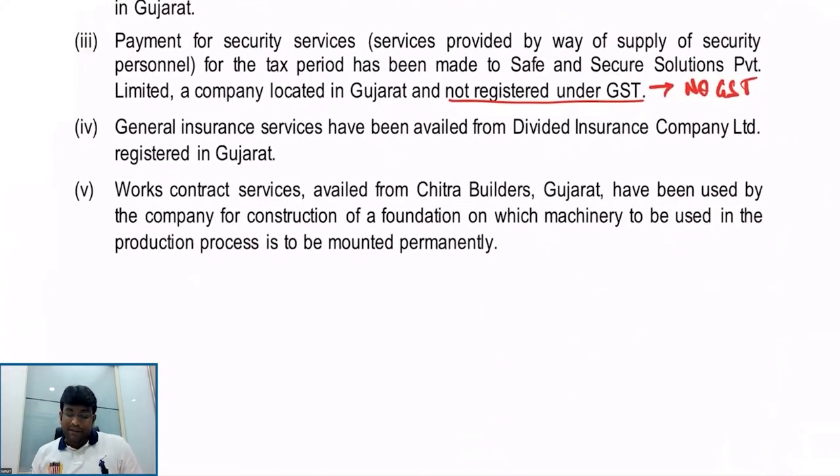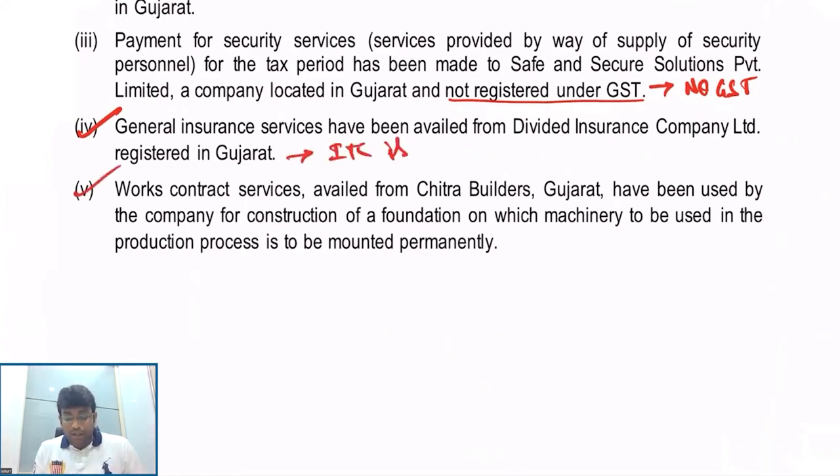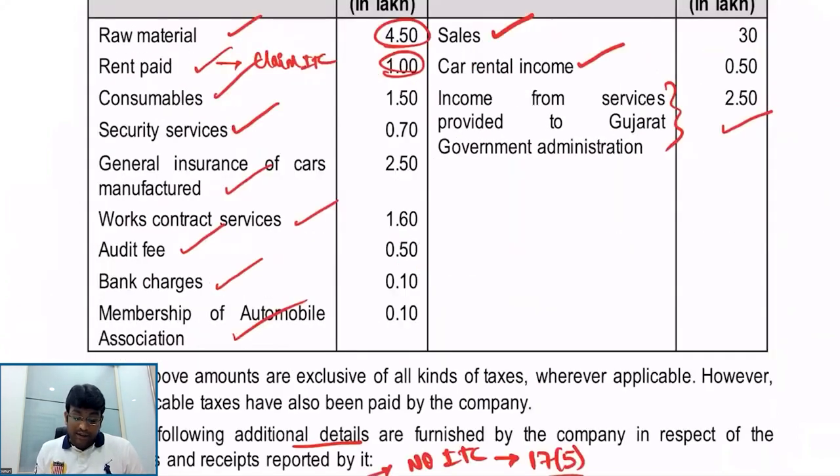General insurance service has been availed from Dividend Insurance Company Limited, registered in what, my dear friends? Gujarat. Very good. In fact, my dear friends, this ITC is allowed. Correct, no? The reason is that we are talking about general insurance service for 2.5 lakh of cars manufactured. Generally, insurance for car credit is not allowed. But since you are a manufacturer of cars, credit will be allowed because the concept is very clear in the law. Makes sense, right? Exactly.